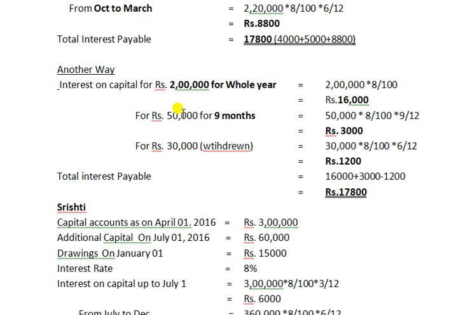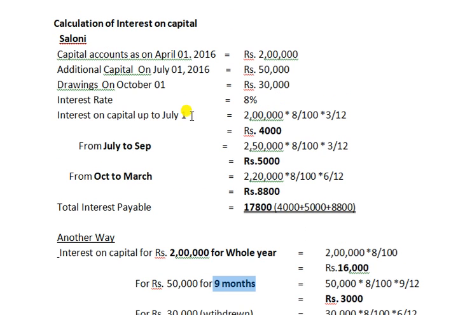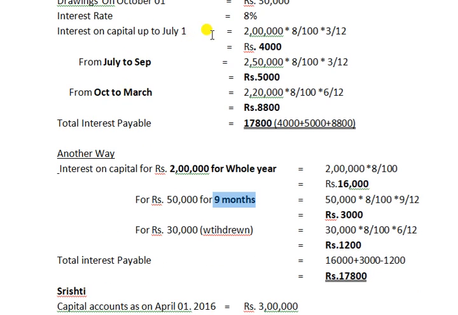Next, 50,000 for 9 months. This 50,000 is the capital introduced on July 1st, so from July 1st to the last day of the accounting period: July, August, September, October, November, December, January, February, March. 9 months.